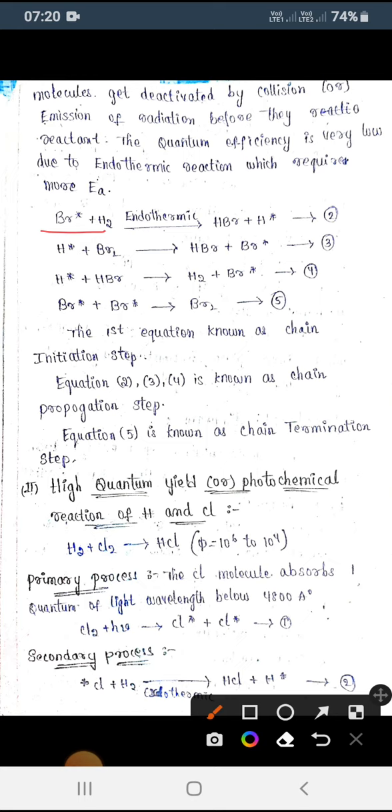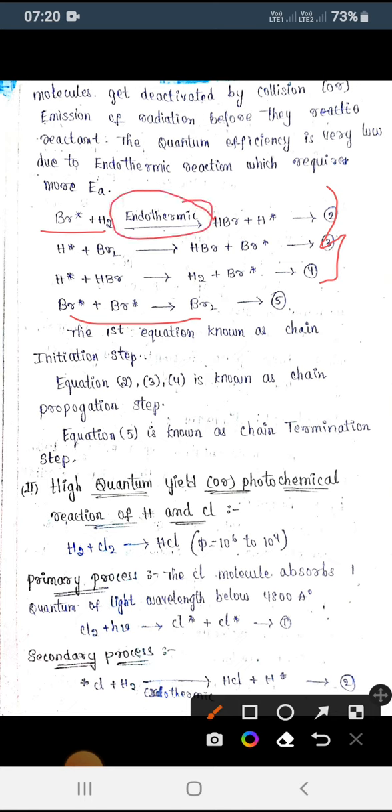So these 3 steps indicate chain propagation. What is chain initiation? When molecules collide in the presence of light, it forms a new radical, and the radical combines with the molecule, giving again a radical. Like that the radical is continuing. Chain termination is nothing but what here? Combination of 2 radicals, which is going to give the molecule. So let us see here that it is going to absorb heat, an endothermic reaction.